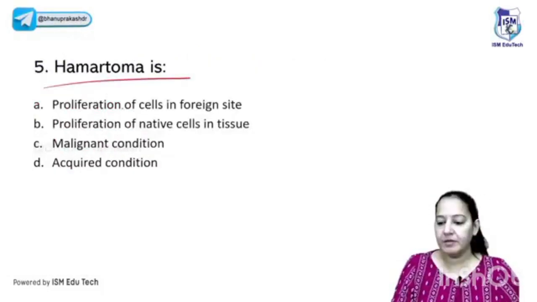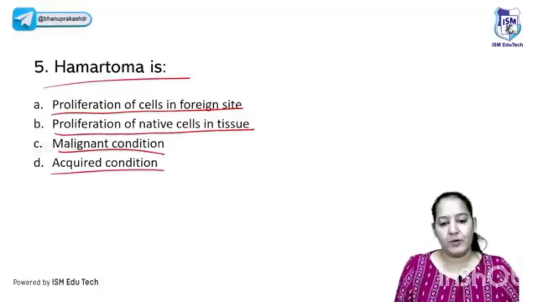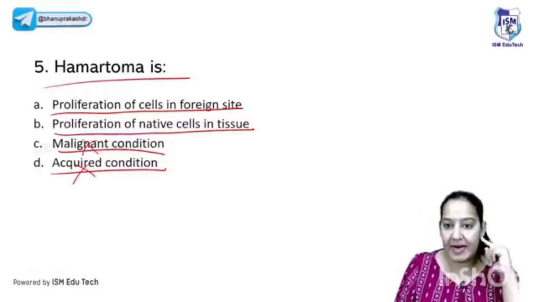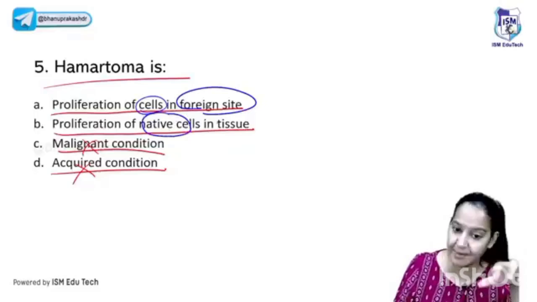The next question: what is hamartoma? Is it proliferation of the cells in a foreign site? Proliferation of the native cells in the tissue? A malignant condition? An acquired condition? It's neither acquired nor malignant. Now tell me the answer from A and B. Is it proliferation of the cells at a foreign site, or proliferation of the native cells of the same site in other tissue?